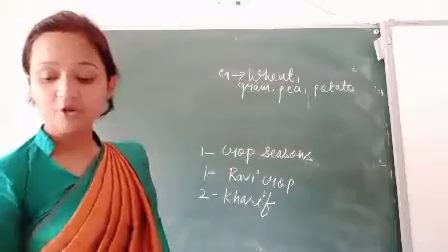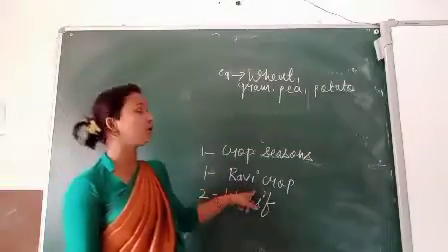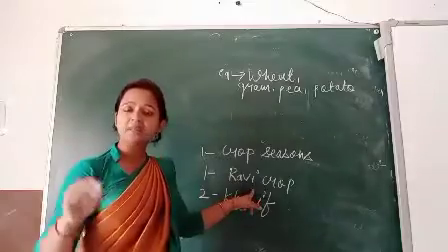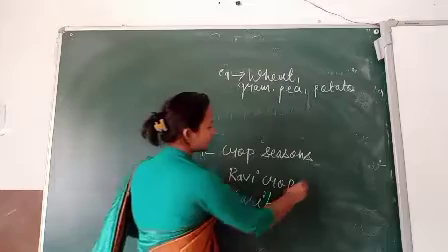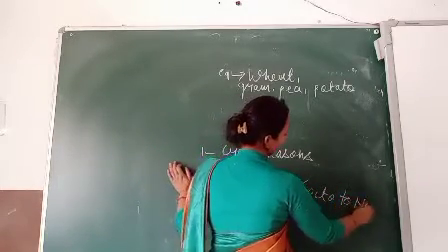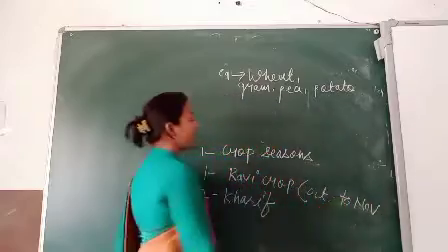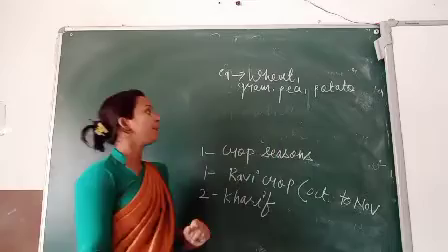I think all of you understood what the Rabi season crop is. Rabi season crops are sown in the beginning of the winter, that is October to November. Examples you can see are gram, pea and potato.